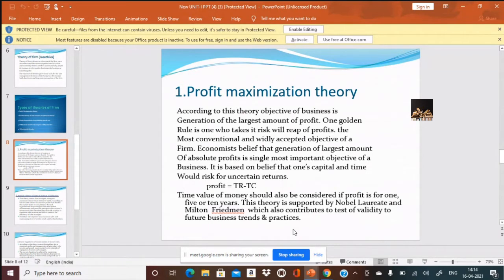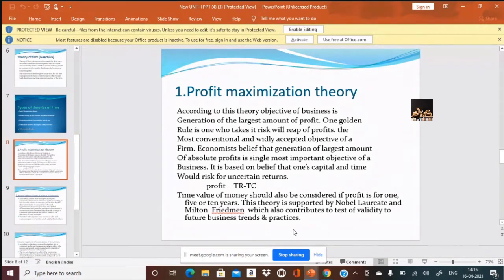Any one unit sold beyond the break-even would be a profit. So profit maximization theory is based on the concept that each and every business starts basically to earn or to maximize its profits. The basic rule here is, the person who risks his time, effort, capital, and money will reap the profits.